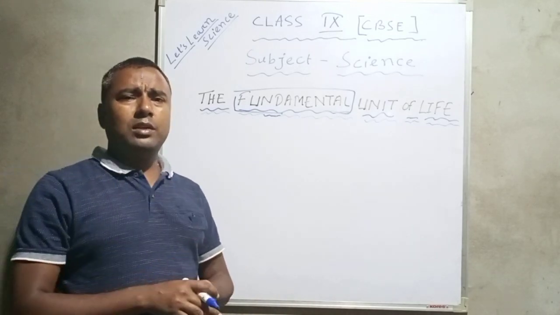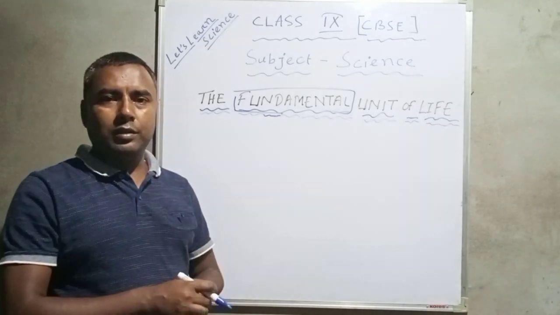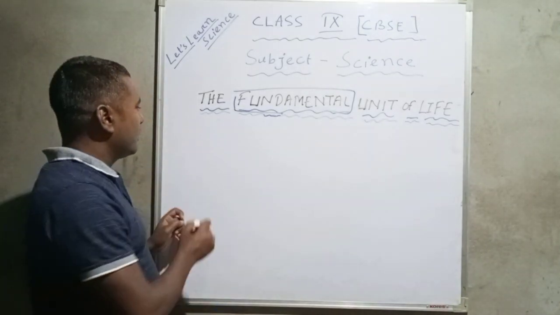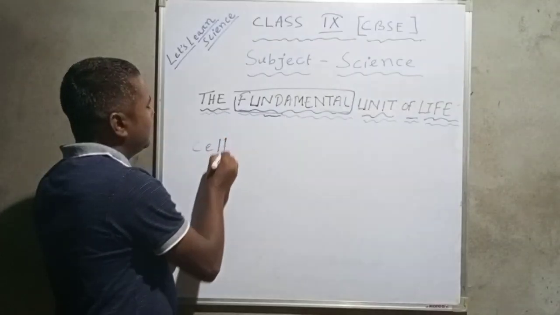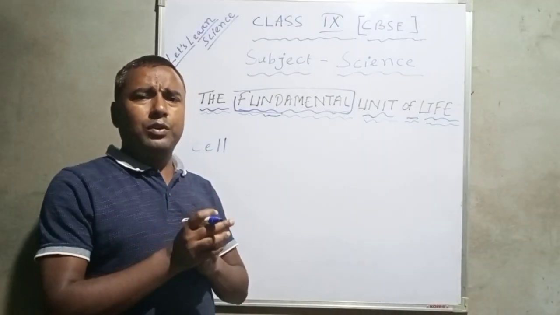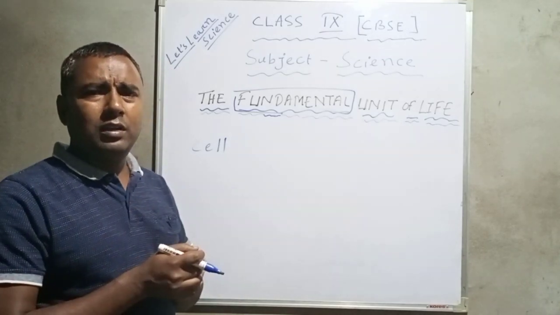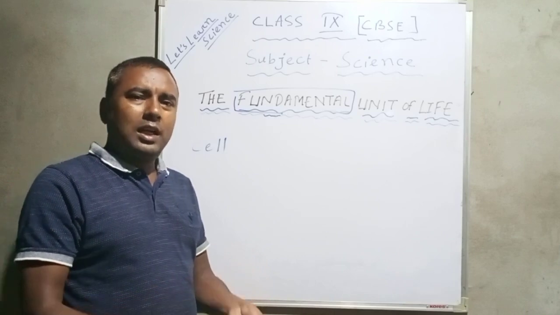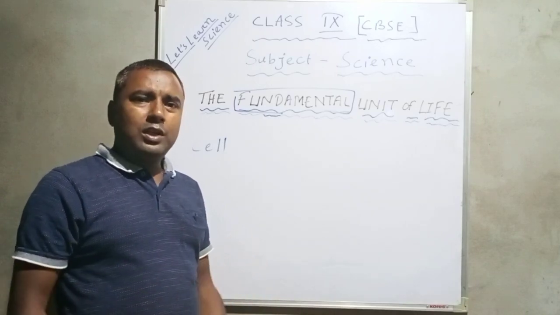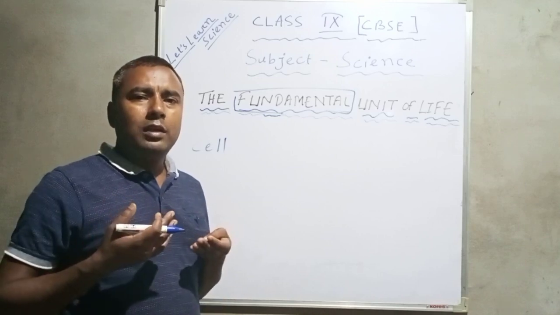If I give you one example, then it will be very clear for you, and I hope you will never forget. Let's see. This is what? Cell. When cells combine together, then what happens? Cells are structural and functional. That means cells give our body structure and perform all the functions of our body.